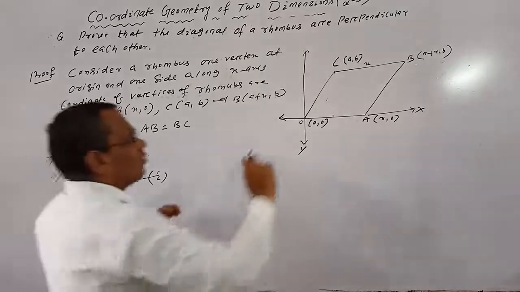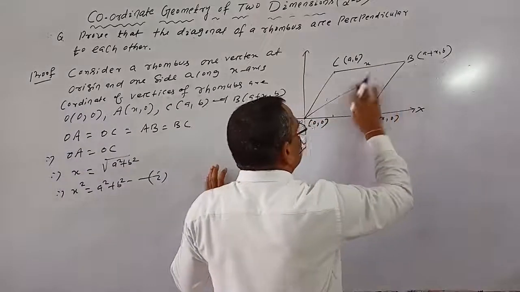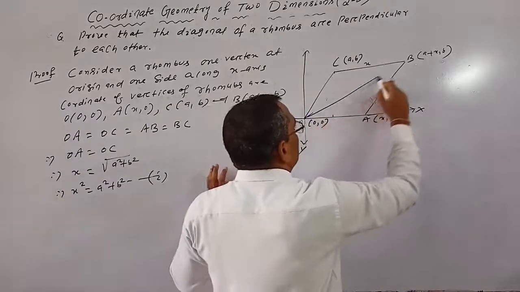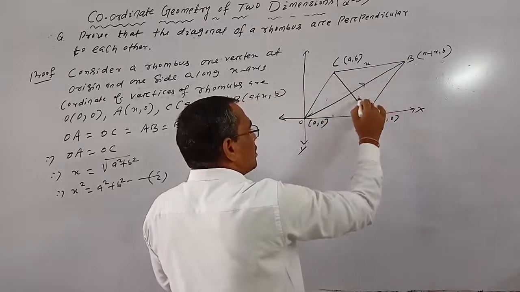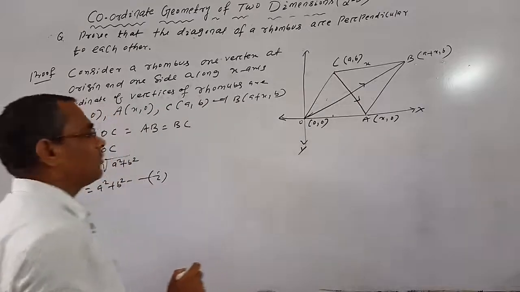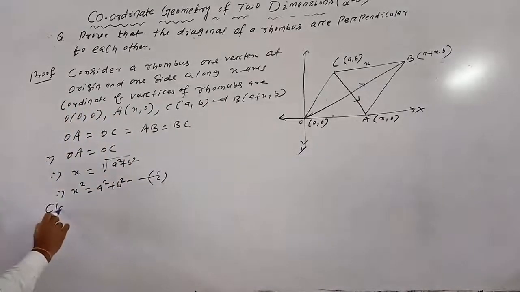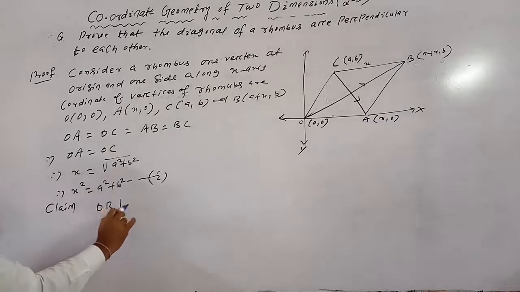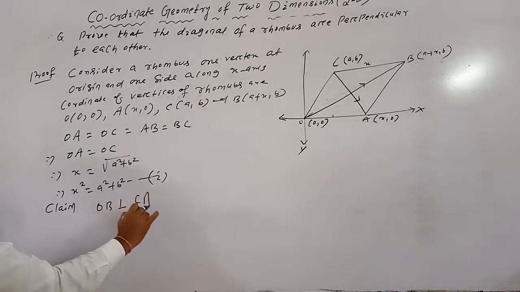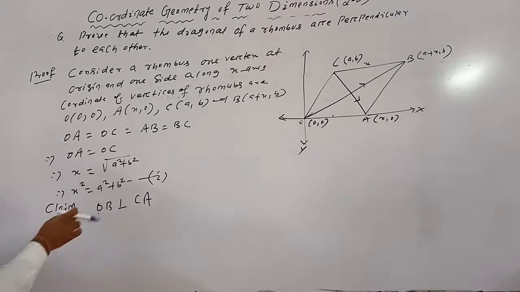Now the diagonal OB is one diagonal, and this is the other diagonal. Claim: what we prove is OB perpendicular to CA. So the product of the slope of OB and the slope of CA should equal minus 1.